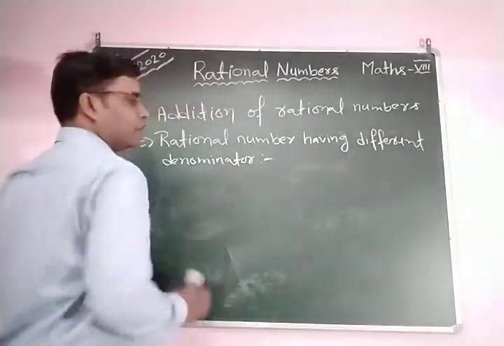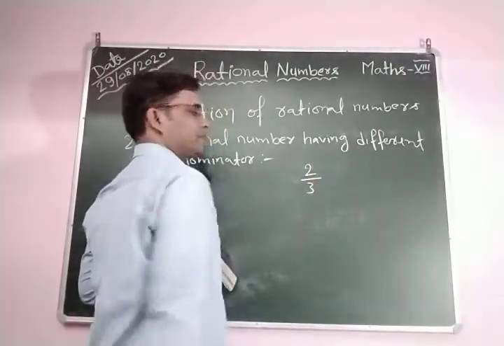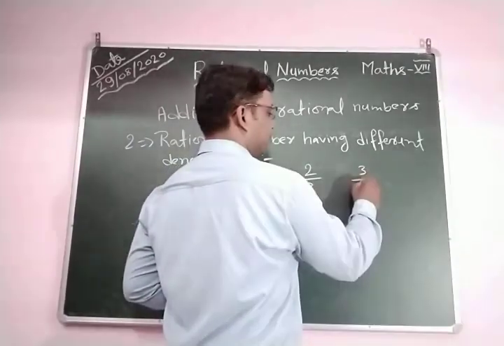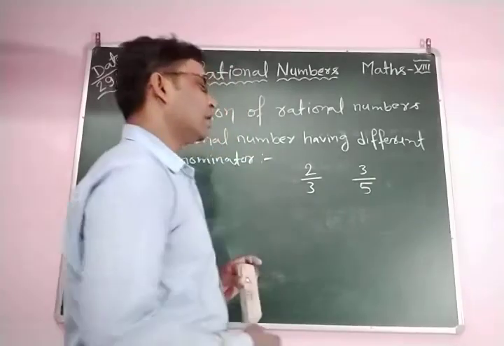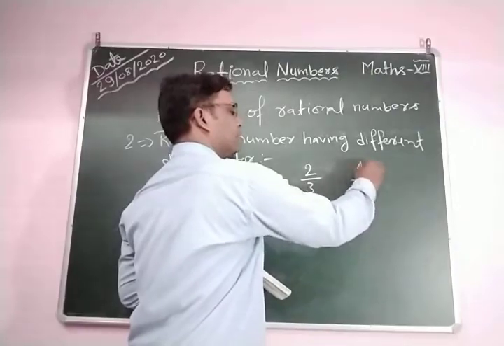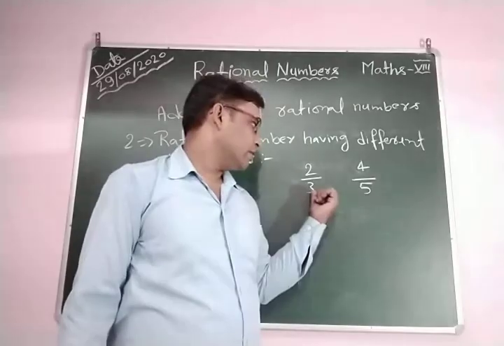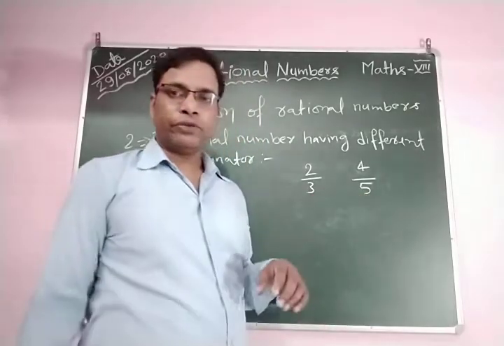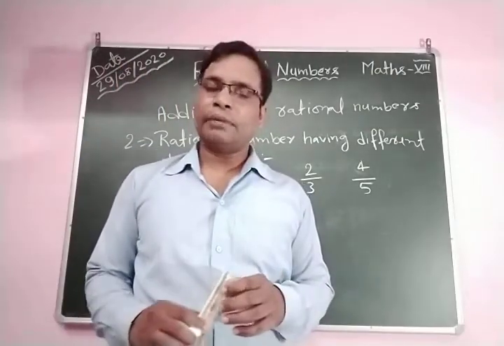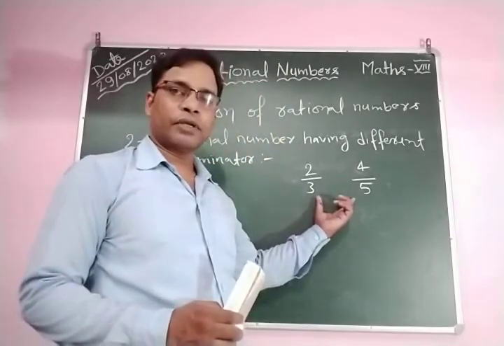So suppose we take one example, 2 by 3, which is a rational number, and the other rational number is 4 by 5, suppose. Clear? You can see here both are rational numbers but the denominators are different. 3 does not equal 5, so we need to add them. One method is that you find their LCM and then add them, or simply you can see here both denominators are prime numbers.